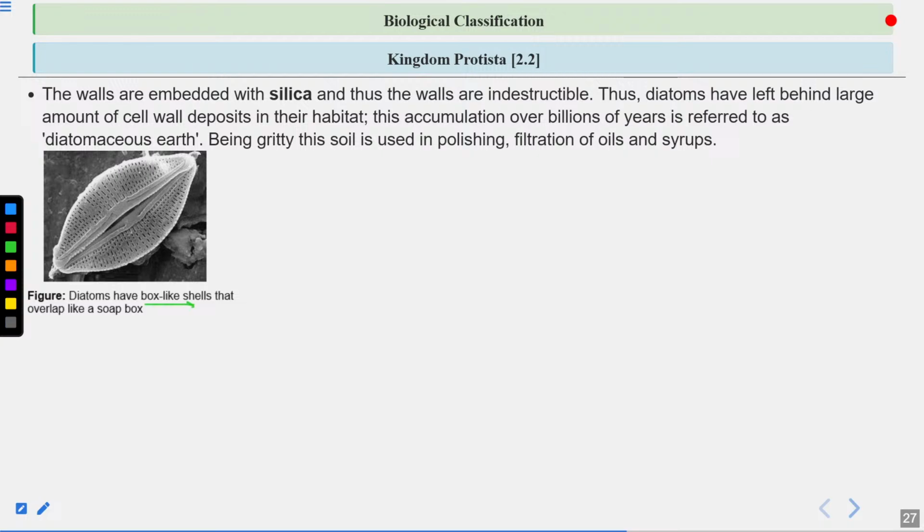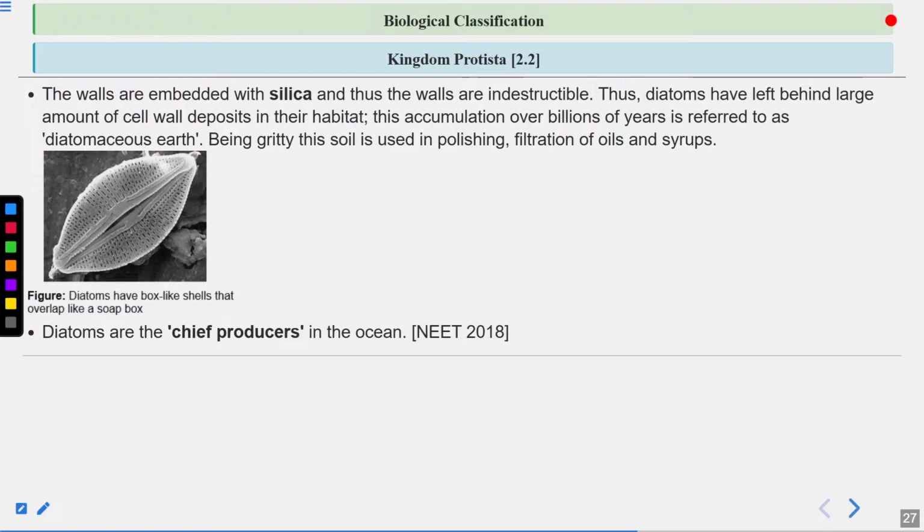So these are the diatoms. They have box-like shell that overlap like a soap box. So these are the, you can see, two halves here which overlap with each other, and they fit in like a soap box. Again, question has come from this line. Diatoms, they are the chief producers in the ocean. Or they can ask you, what are the chief producers in the aquatic ecosystem, such as ocean? They are the diatoms. Okay, they are the chief producers. They can photosynthesize. That's why they are known as the producers. They can convert light energy into the food or organic matter.